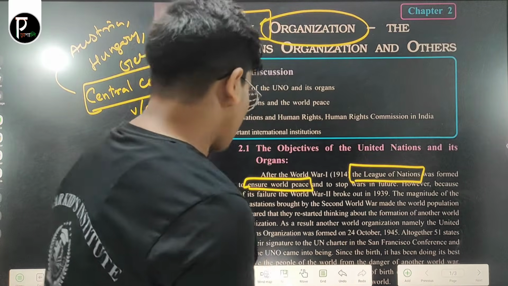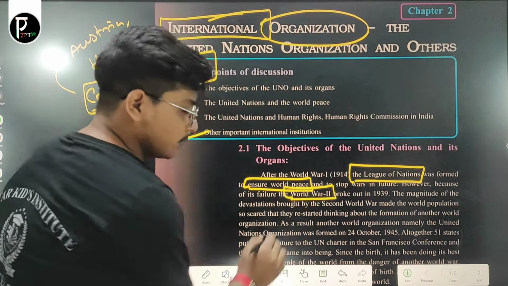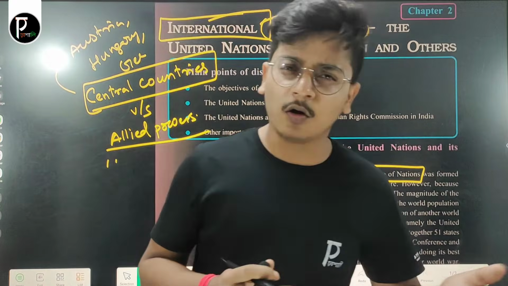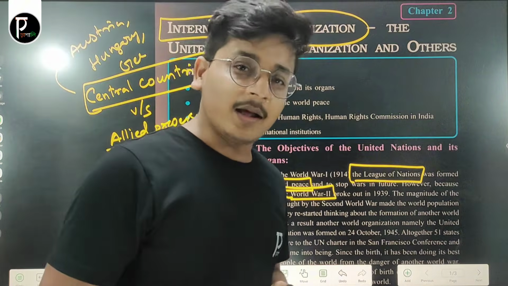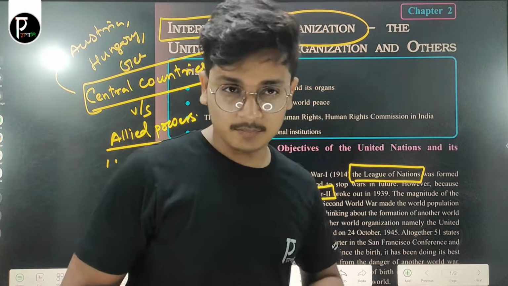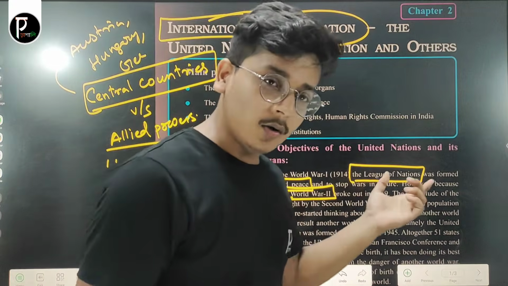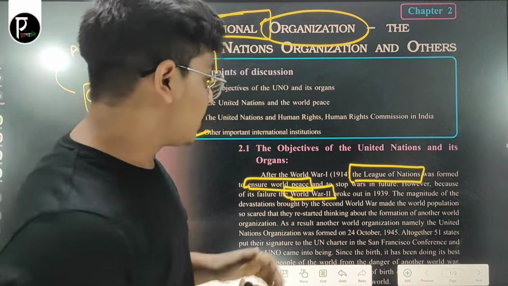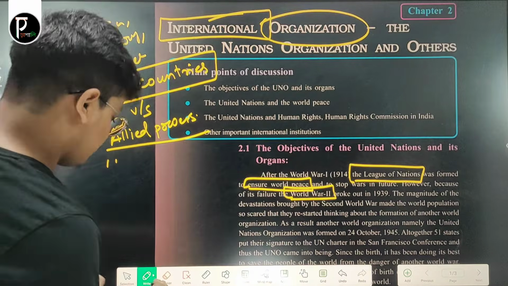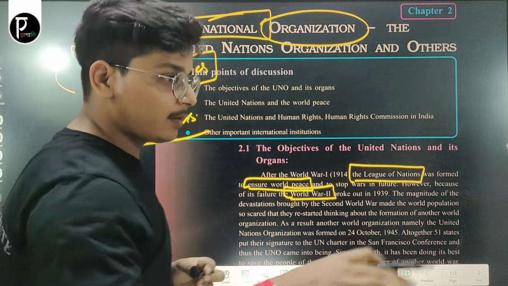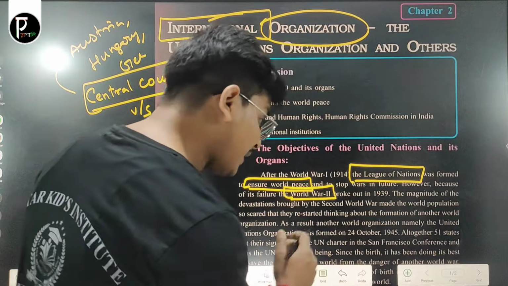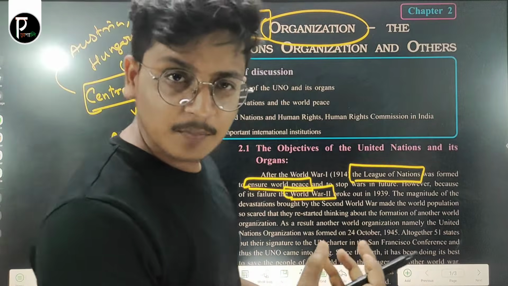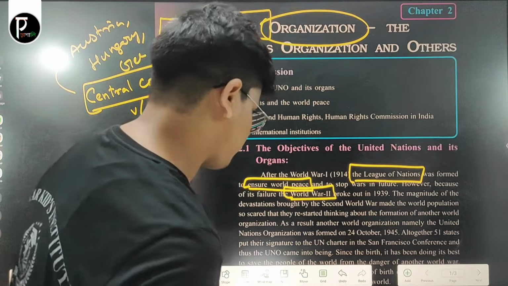Now after World War II, the countries again held a conference and decided that the League of Nations was a failure because there was World War II after World War I. Now they decided to make another international organization, which is named the United Nations Organization.